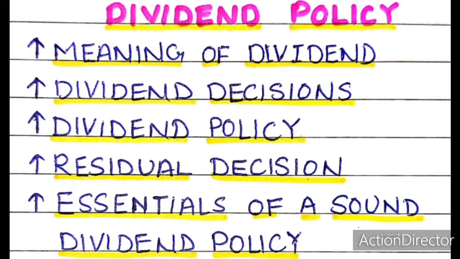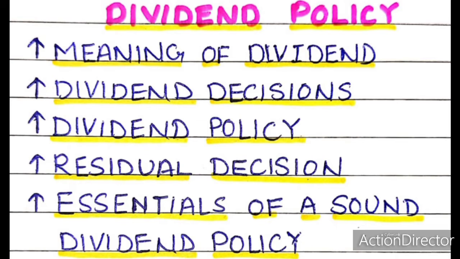Now let's understand what we understand by the term dividend, meaning of dividend. The word dividend is derived from the Latin word dividendum, which means that which is to be divided.